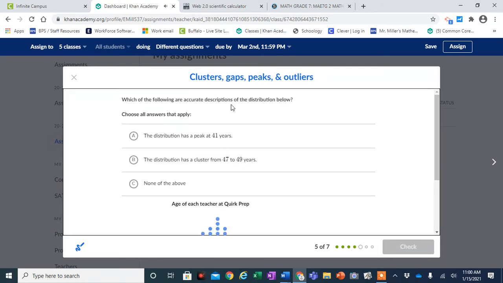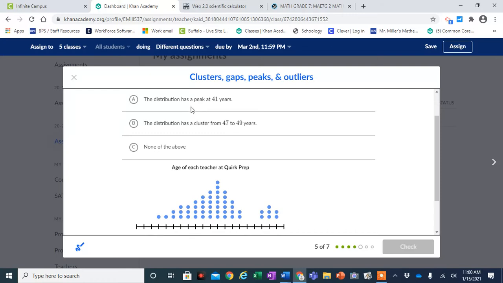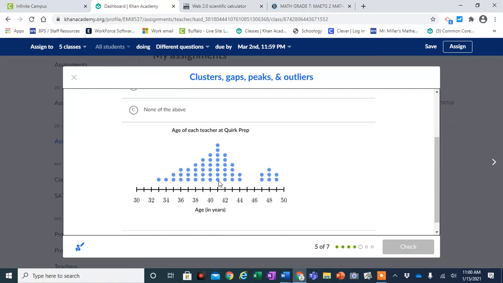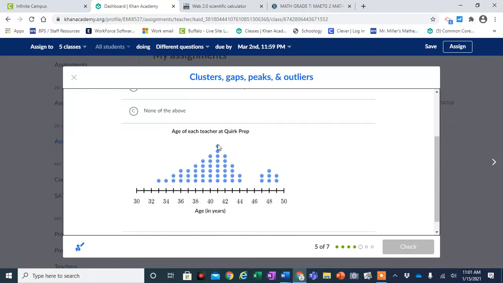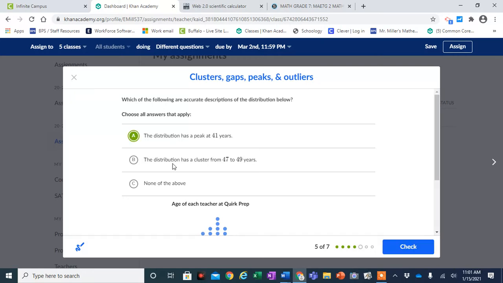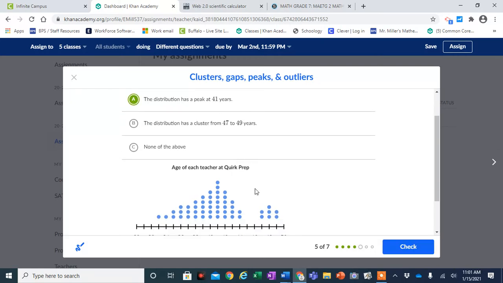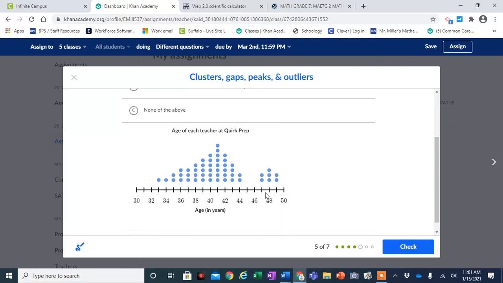Which of the following are accurate descriptions of the distribution below? It has a peak at 41. 41, yep, that's a peak, a high point. And it has a cluster from 47 to 49. So 47 to 49, that would be a cluster of points.